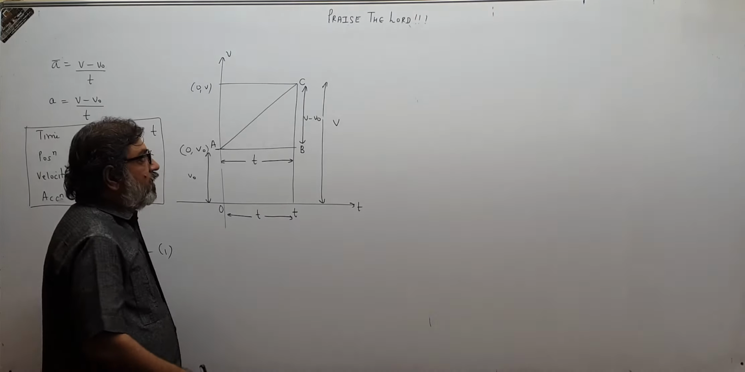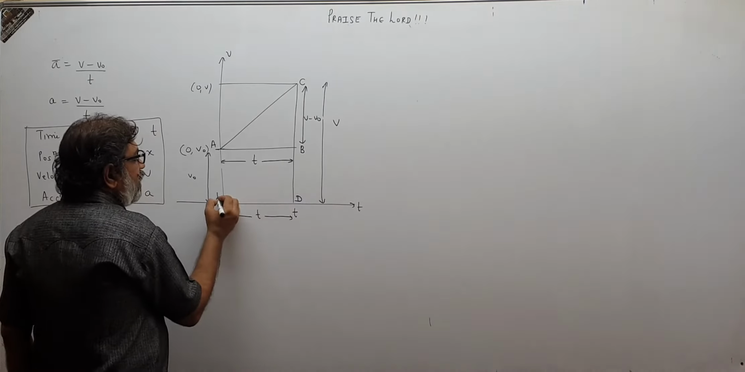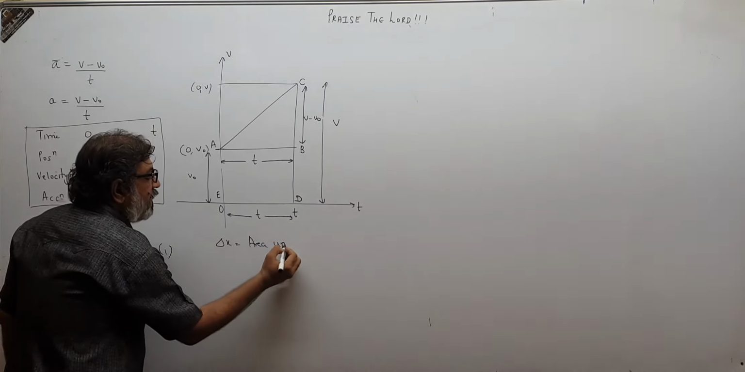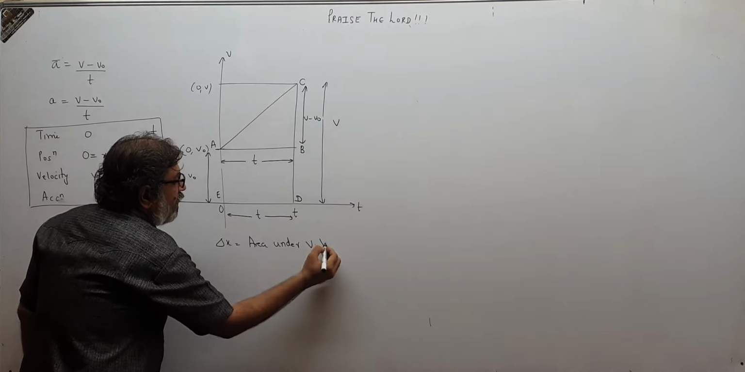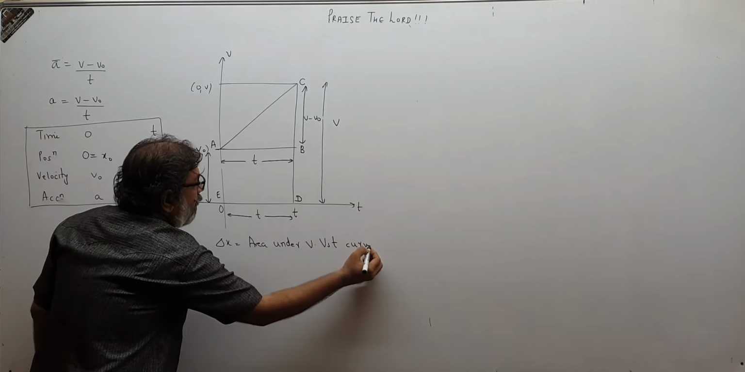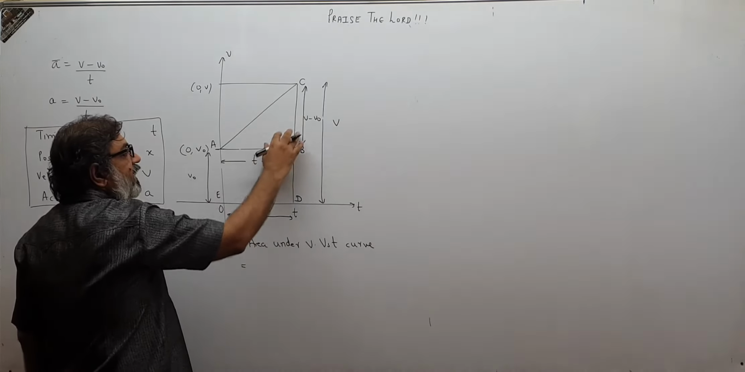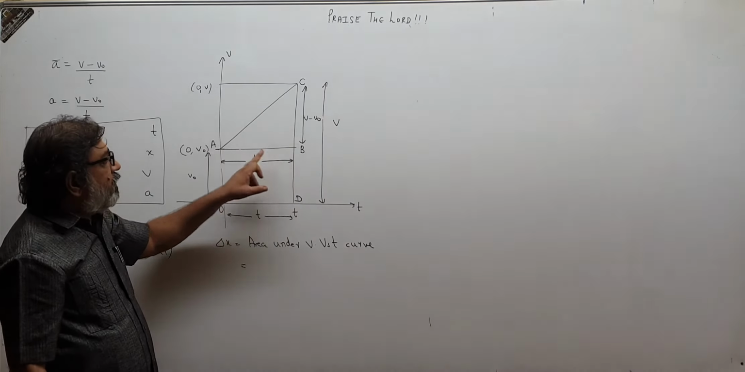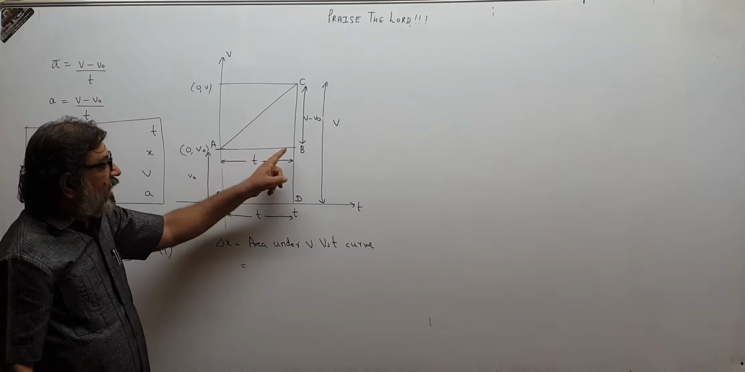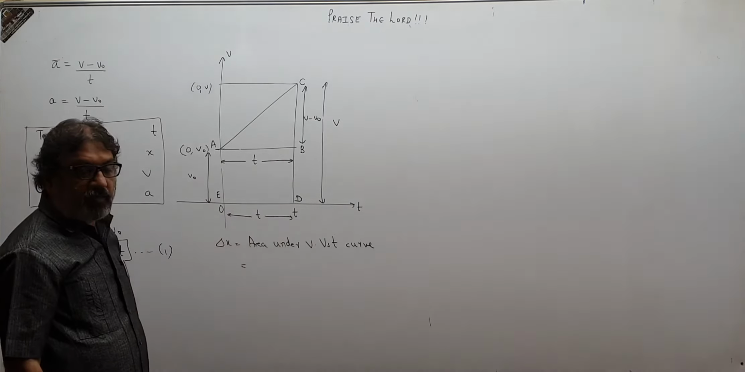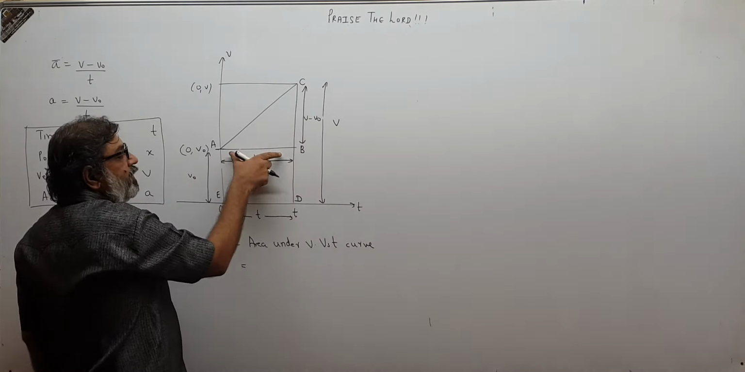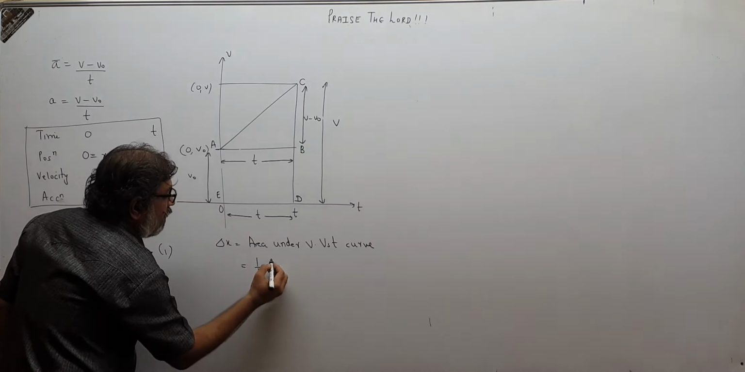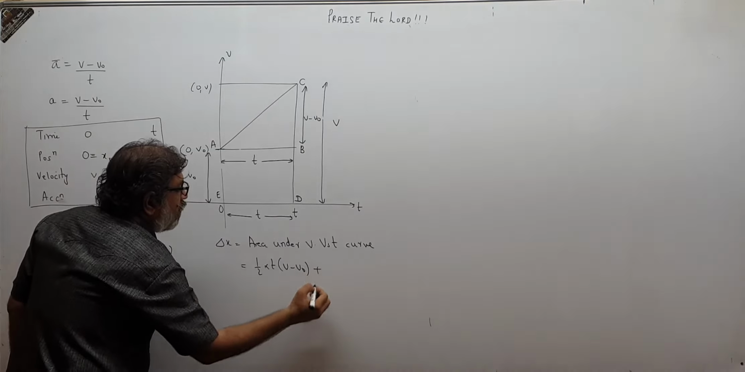We saw that. So this is, suppose, point D and this is point E. So displacement will be the area under the V versus T curve. That means this will be the area of the triangle plus this area of the rectangle. This will be the total area: the area of triangle ABC plus the area of rectangle ABDE. So the area of a triangle is half base into altitude, so this will be half T into V minus VO.